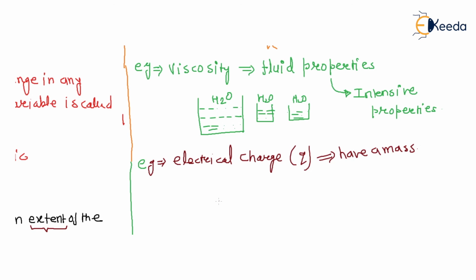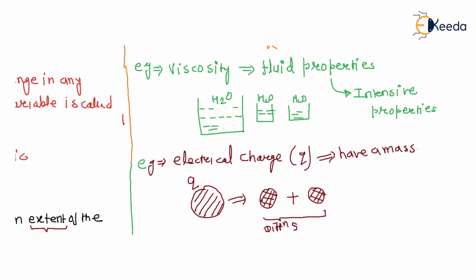So if there is some mass of the body that has charge Q, and this mass is divided into two different sizes of a body, will its charge be the same or different?